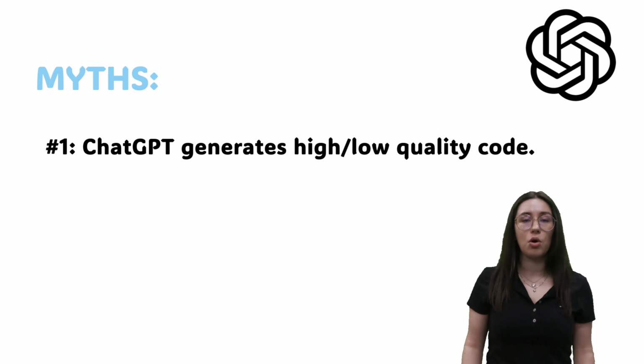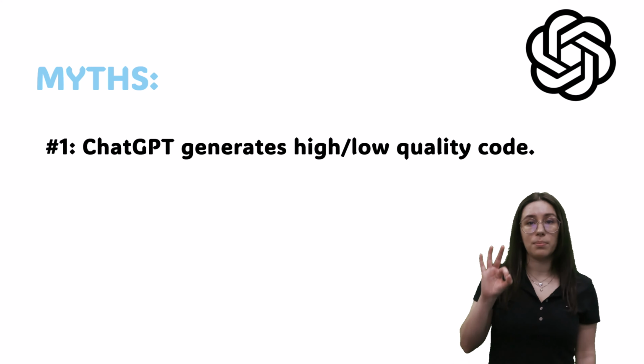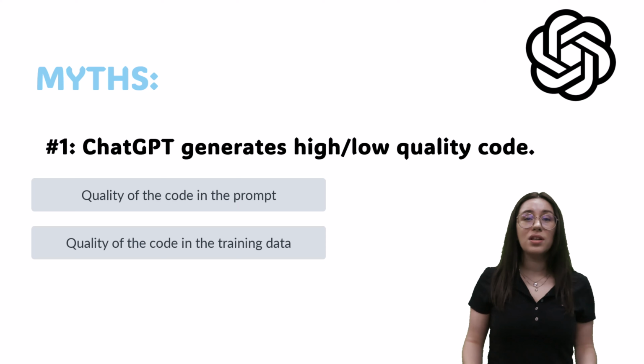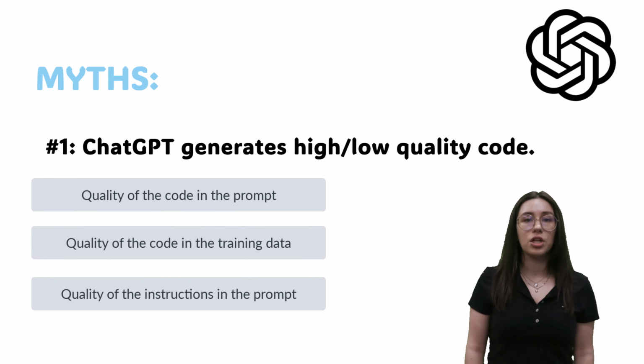The quality of the code that is generated by ChatGPT will depend on 3 main things. The quality of the code that is provided in the prompt, the quality of the code that is used as training data to train the GPT model, and the quality of the instructions that are provided in the prompt detailing what you would like to achieve.